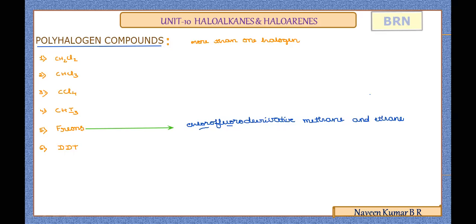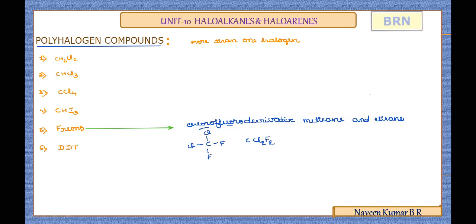One of the important freons, we'll take as an example and learn its uses. It is a methane derivative in which two hydrogens are replaced by fluorine and two hydrogens are replaced by chlorine, represented by the formula CCl2F2.